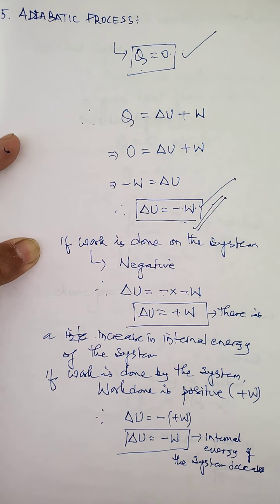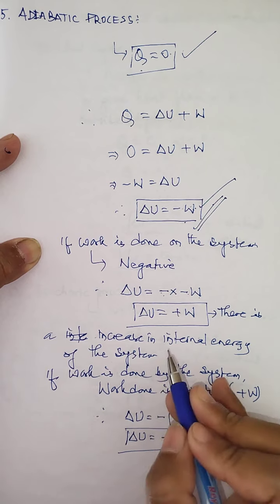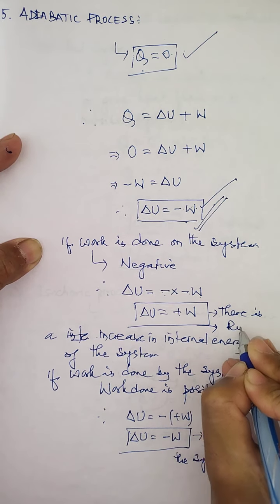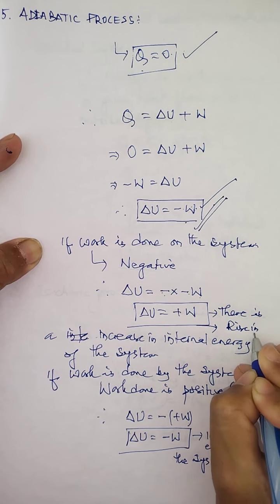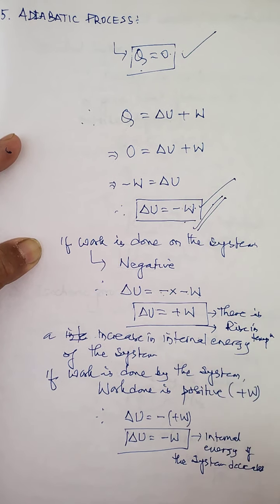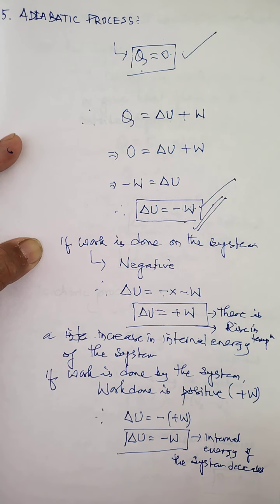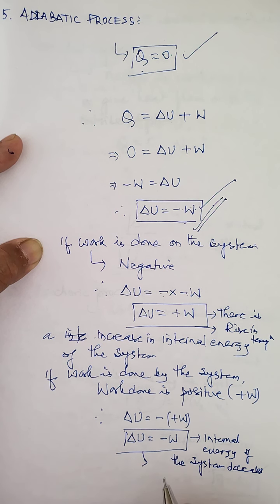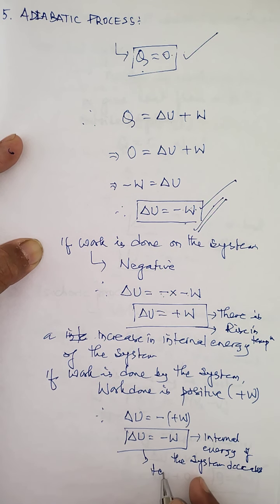But one point you need to keep in mind, children, is that when there is an increase in internal energy of the system, the temperature always rises. There is a rise in what? Temperature. Temperature rises. When internal energy increases, temperature rises. Okay. Now, similarly, if the internal energy decreases, there is a fall in temperature. Temperature decreases.